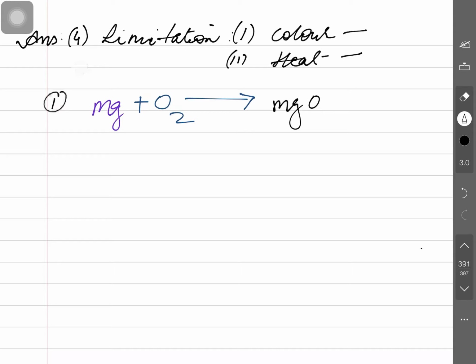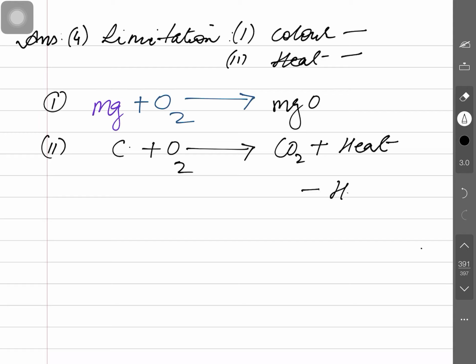Second, heat. How can we overcome it? Suppose substance A is combining with B to give C. Like carbon reacting with oxygen to give carbon dioxide, and with heat. If heat is being released, you can write plus heat as a product, and if heat is absorbed, you can write minus. So this is called an endothermic reaction, endothermic, or this is an exothermic reaction, exothermic.